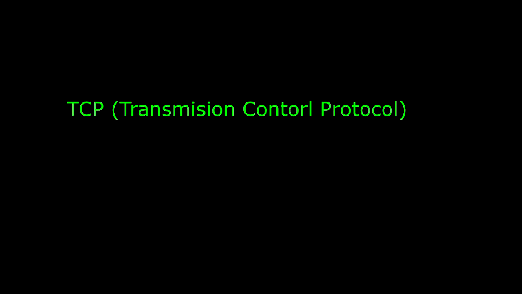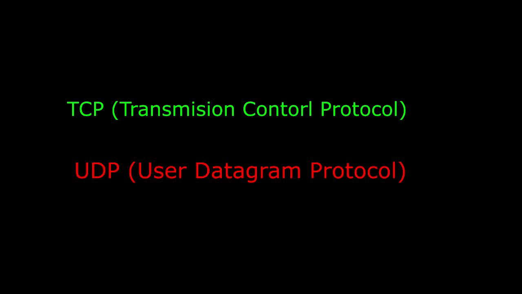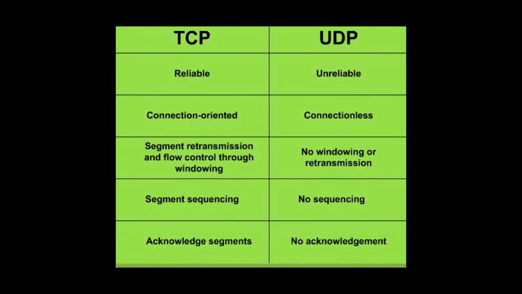Now there are two protocols, TCP, Transmission Control Protocol, and UDP, User Datagram Protocol. Now this image will tell us some of the differences. As you see, TCP is reliable, UDP is unreliable. Reliable means that we make sure that the packet we send will be reached without any modification on it. TCP is connection oriented, which means that we establish the connection by three-way handshaking, but UDP is connectionless, no three-way handshaking.